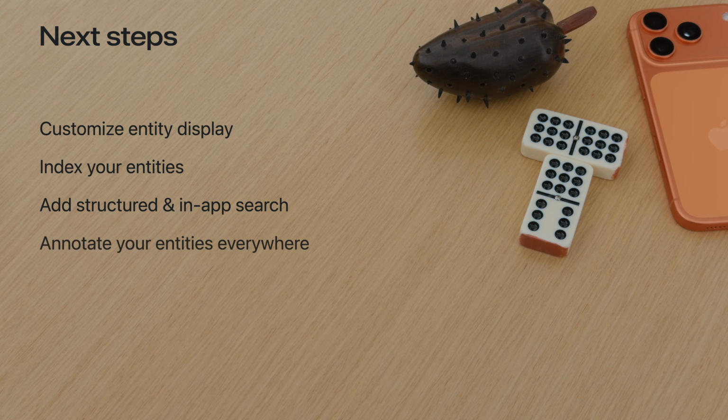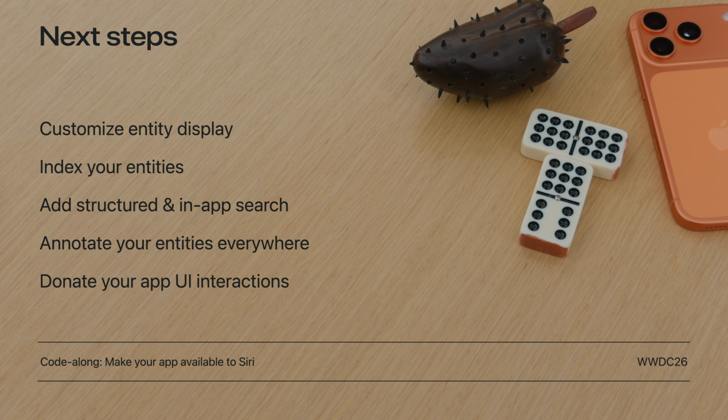And annotating your views, activities, and your existing system integrations with entities can give Apple Intelligence even more context to work with. When you're ready, look into donating UI interactions to help Apple Intelligence understand how people use your app, making for a more personalized experience. To see any of these concepts applied, take a look at the sample projects. For a hands-on look at adopting app schemas, check out the Code Along, Make Your App Available to Siri.